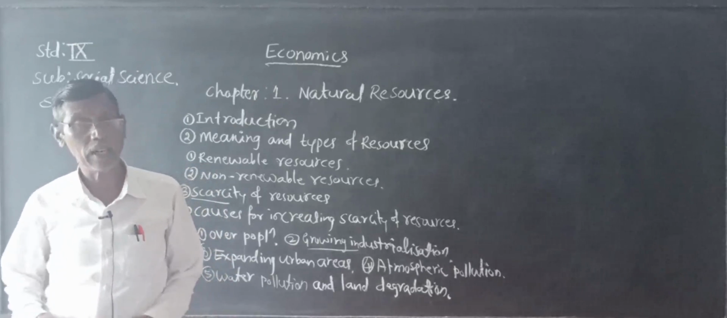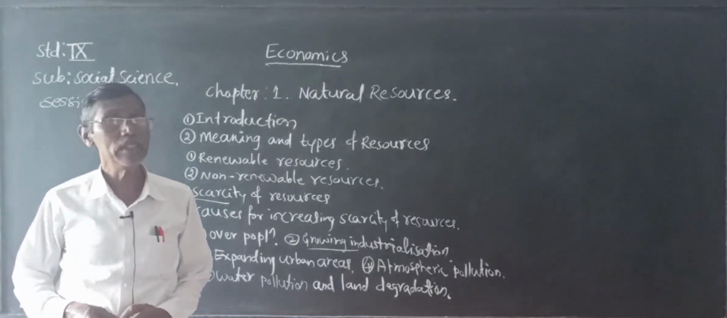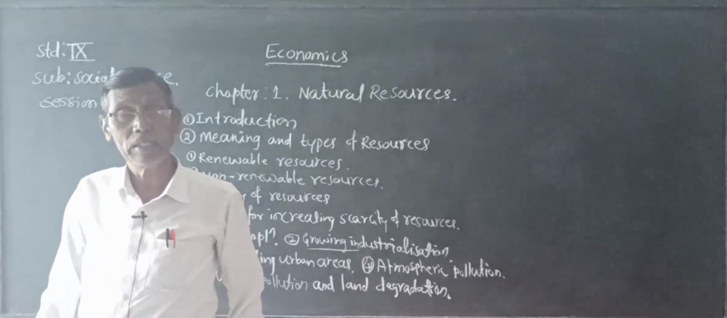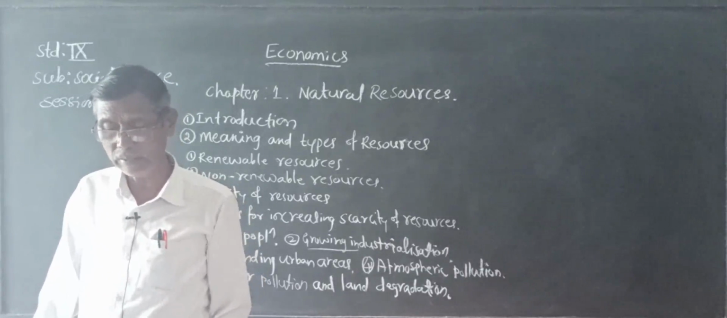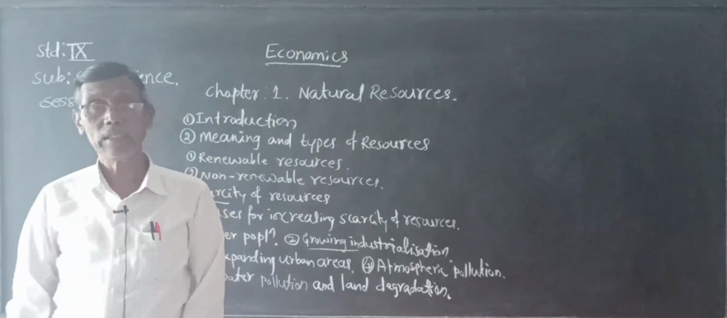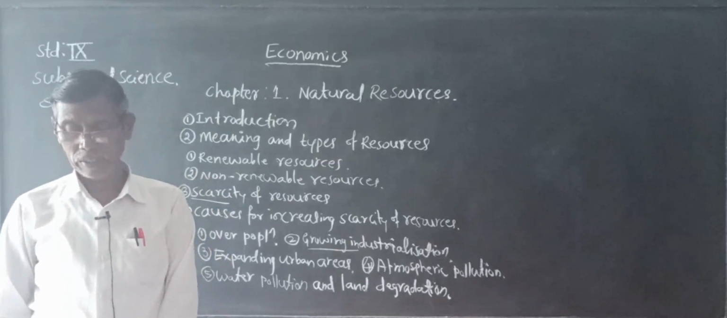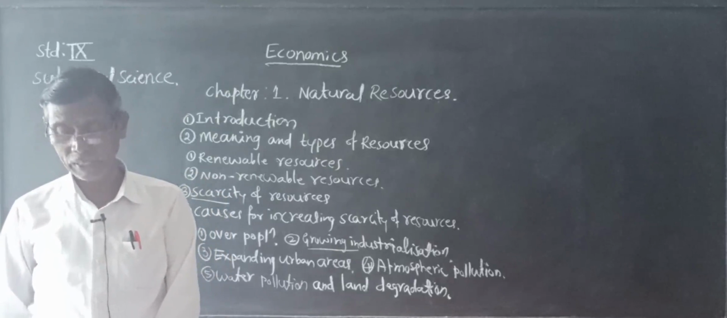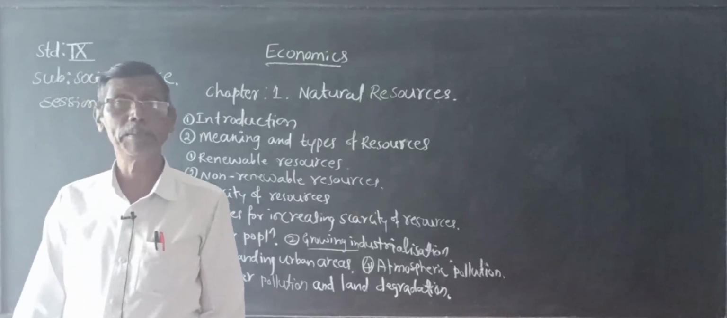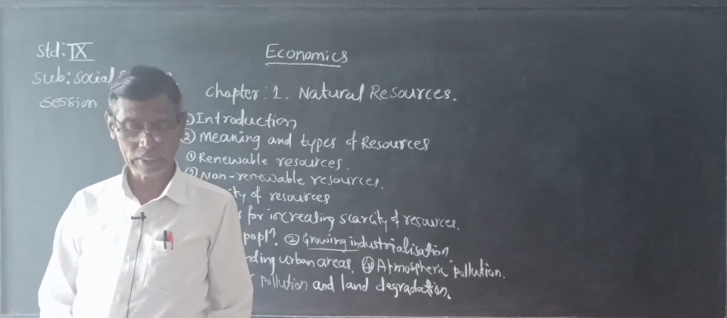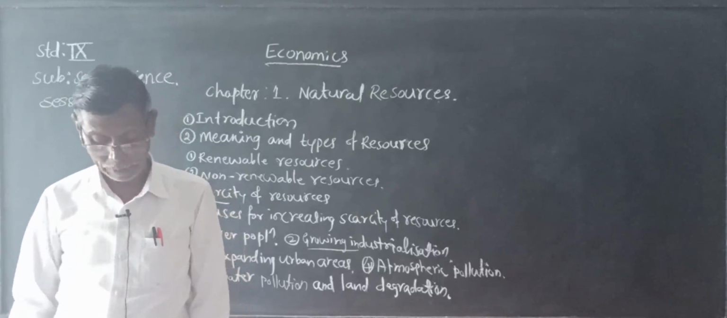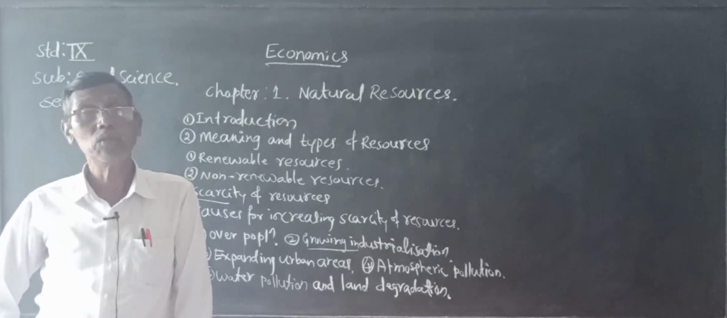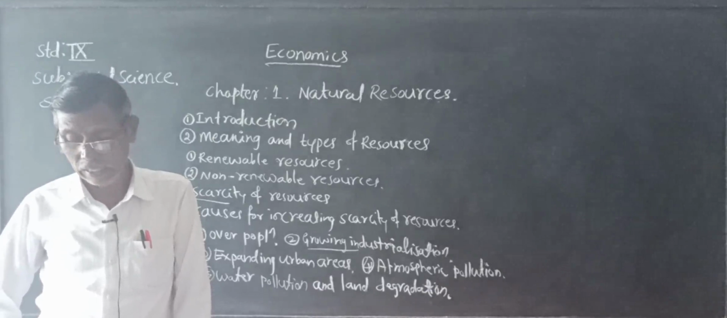These are the methods to be taken to solve the problem of the scarcity of resources. And students, this year some topics are deleted. Page number 125, conservation of resources, is completely deleted. And page number 126, reducing our ecological footprint, is also deleted.